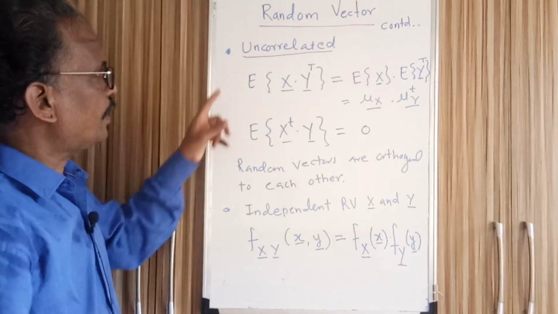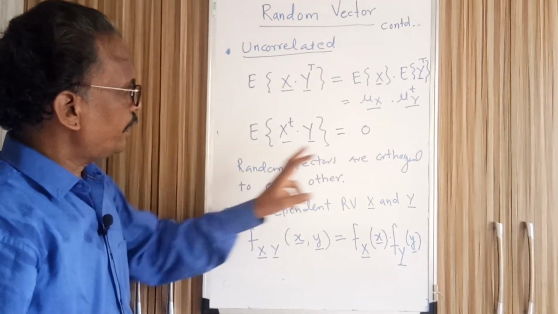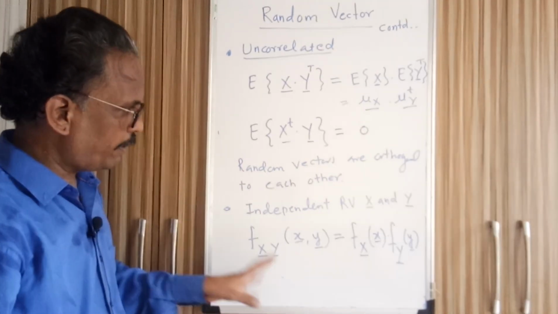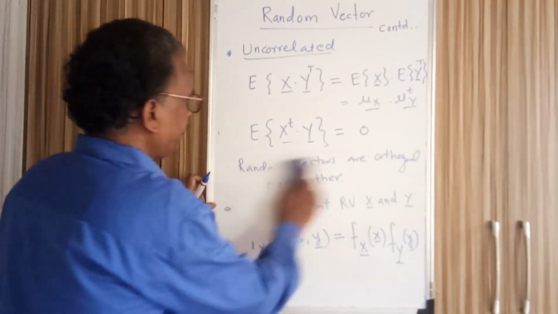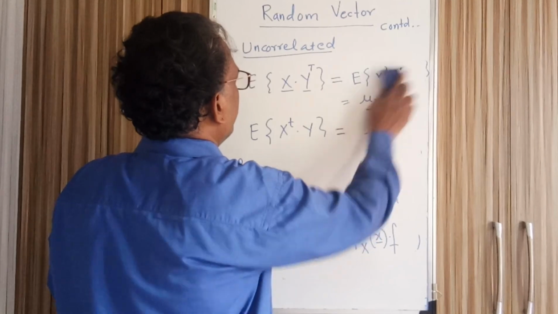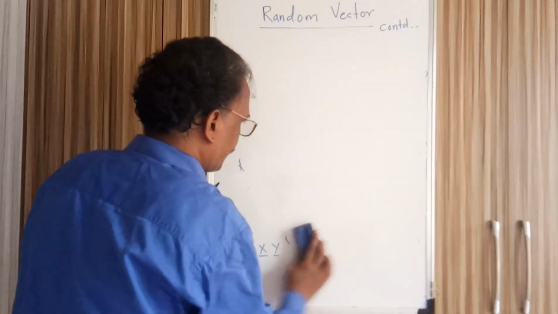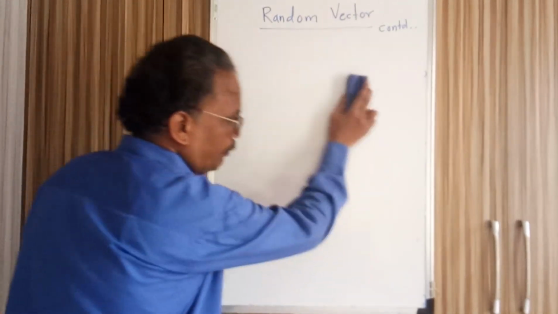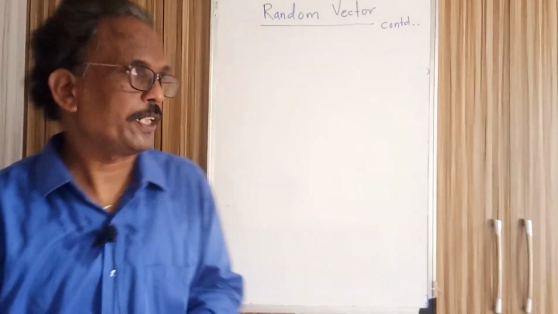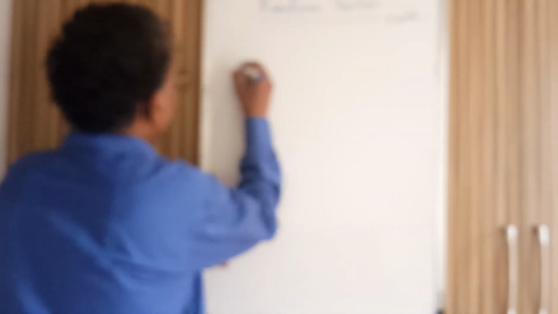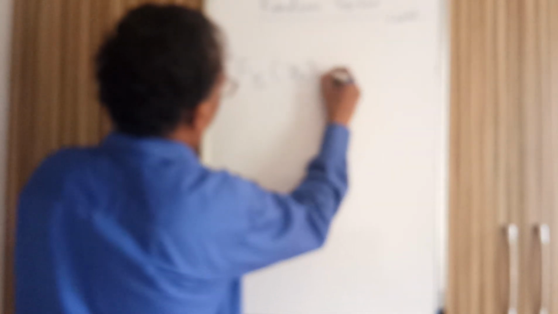If random vectors are uncorrelated, expectation splits. If random vectors are orthogonal, expectation is 0. If random vectors are independent, their density function splits. So this was about the joint density function or joint behavior of two random vectors x and y. Now we'll see how their probability distribution function can be written. So let us say the probability distribution function of random vector x. How can it be defined?